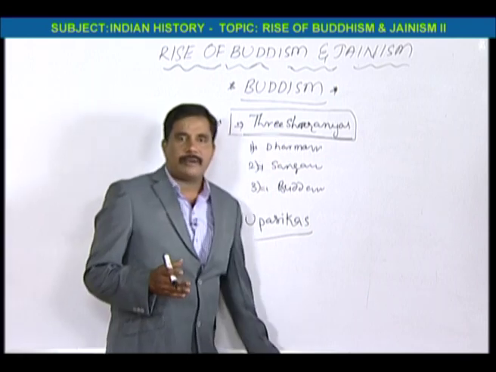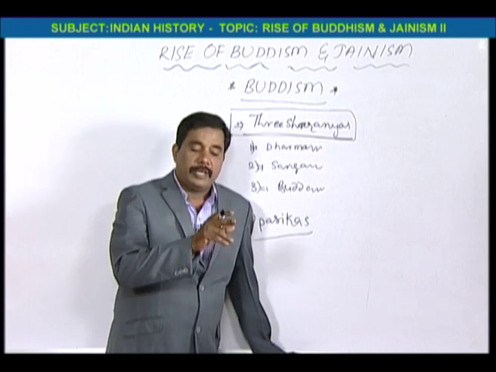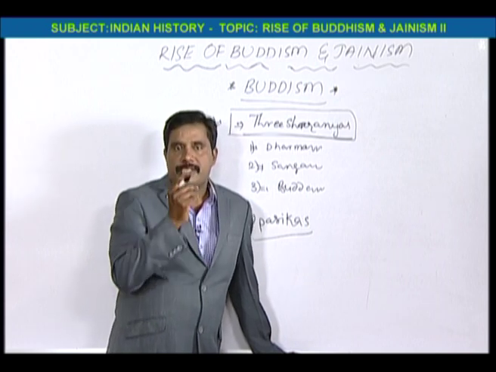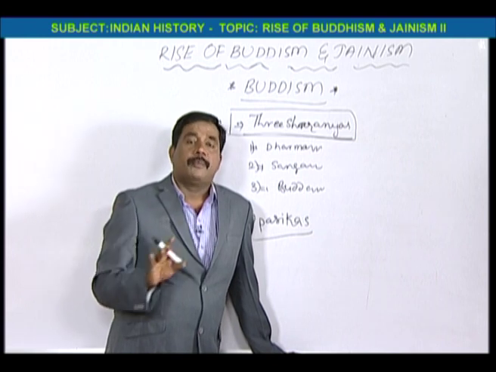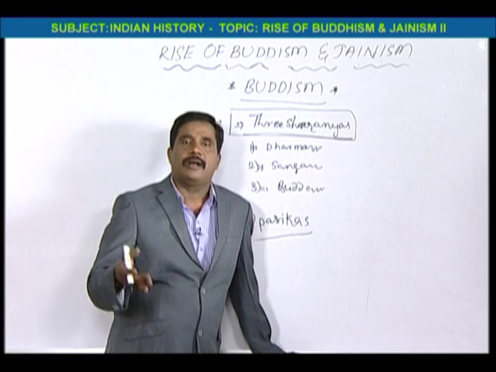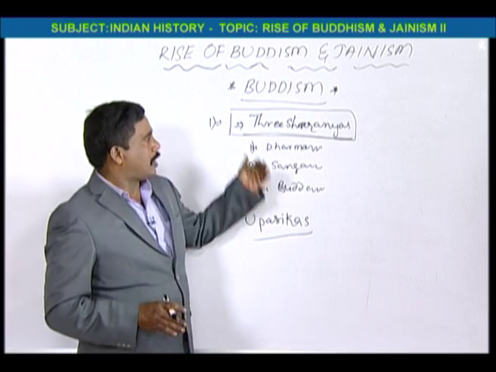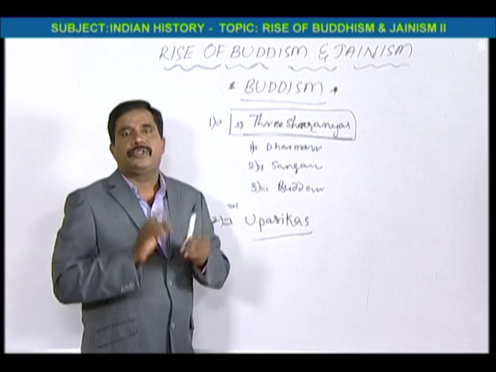Whenever the Bauddha bhikshu is wandering, here Buddha relaxed the principles. For example, in Jainism, there is no eating of non-veg. But here, Buddha relaxed the rules. So the Bauddha bhikshu will take non-veg. So after that, he wandered all the areas and spread Buddhism.